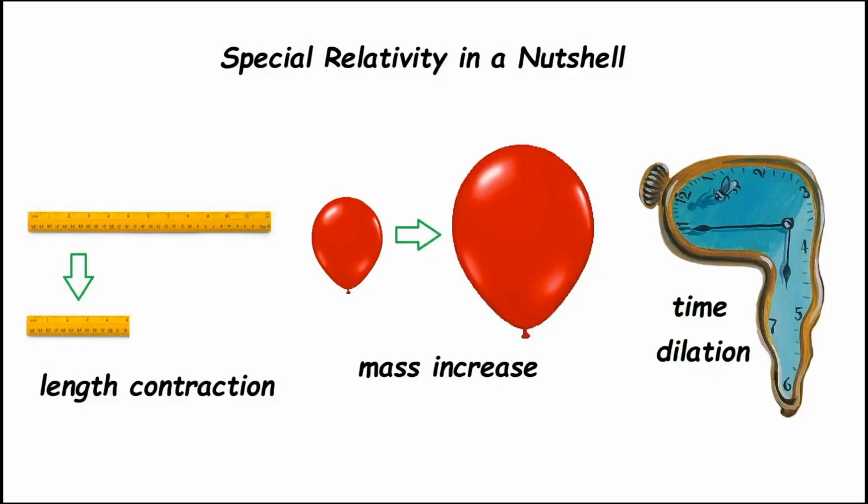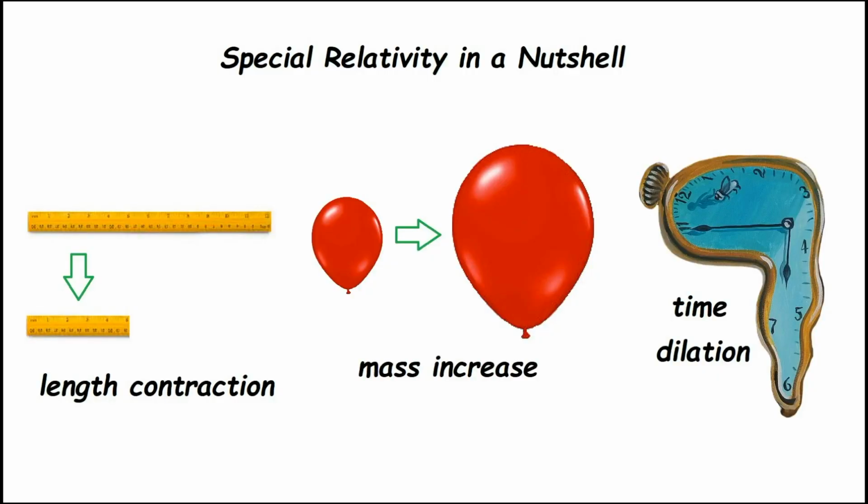What is special relativity? Well, special relativity has three essential theories built into it. One is that mass increases at a given speed when it speeds up. Rulers, the lengths of rulers, contract when an object speeds up, and time dilates. So they have these three versions, and here I've illustrated them for you.